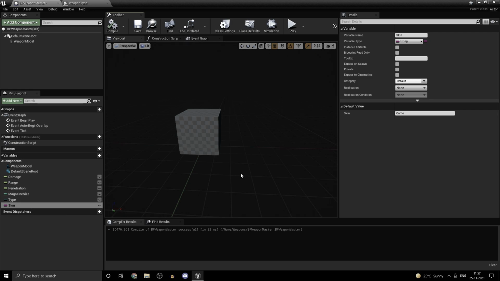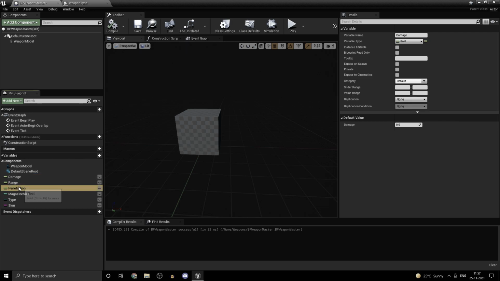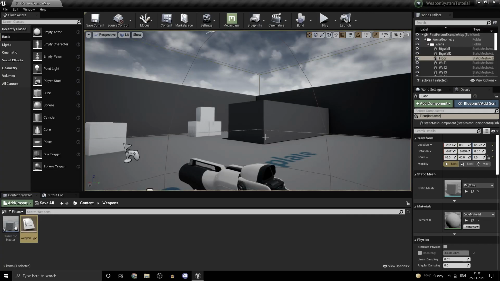In this case, this one has to be replicated if you are making a multiplayer game. If you're making a single player game, you could completely skip this step. So this is the procedure that you would adopt. So we can use this variable so that other players would be able to see it. Things like this, the reason we are not making them replicated is because they are constant values. So for a given weapon, these values are not going to change. So let's just compile that and head back in.